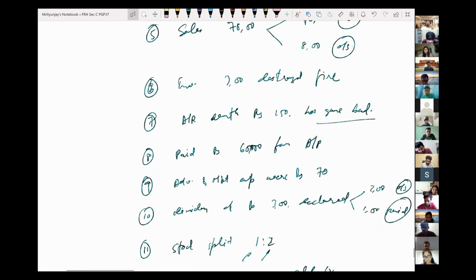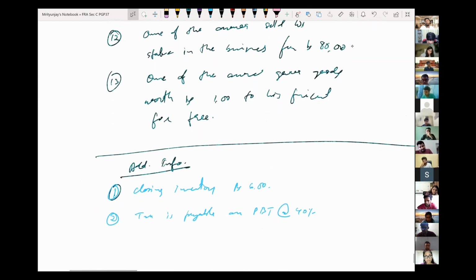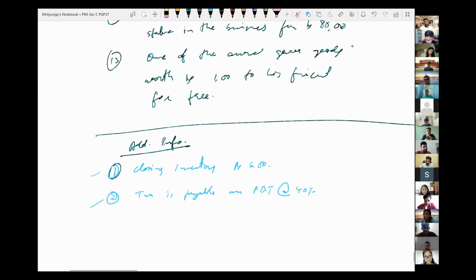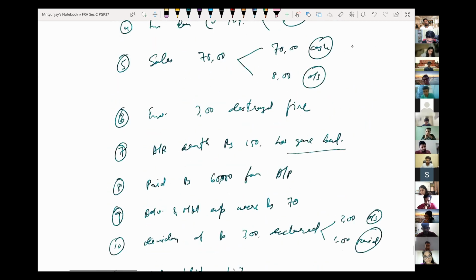We have about 13 events that happened for this business. Assume all of these happened in the year 2020, and we will have two additional pieces of information. Based on these, we will go through all those 5 stages of preparation of the income statement and balance sheet. As I said, the most challenging is going to be the first one. So let's go ahead and get it done. So let's start.